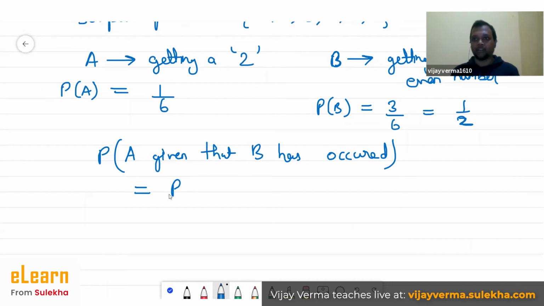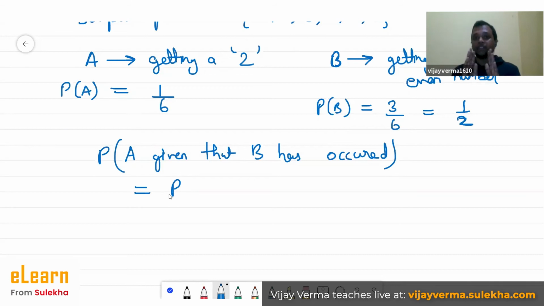You got me? So this is a conditional probability. This particular probability, the event has a condition now. We are not finding the probability of event A, we are finding the probability of event A given that B has happened. We are now finding the probability of getting a 2 if the outcome was an even number. So on top of getting an even number, now we have to find the probability of getting 2.